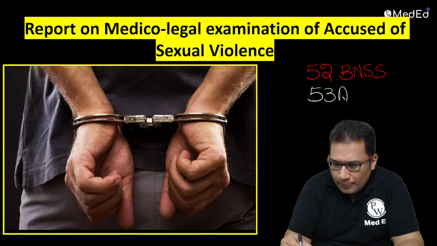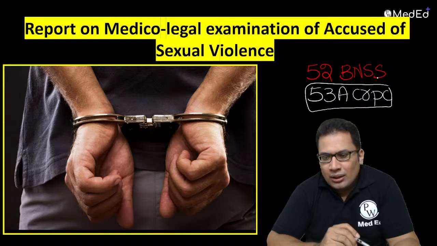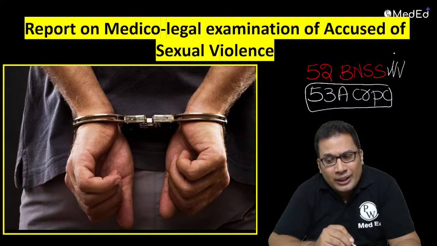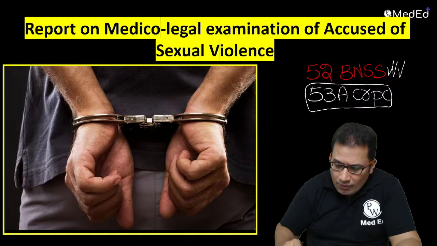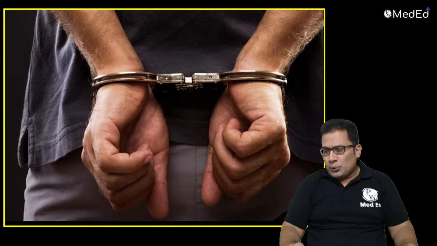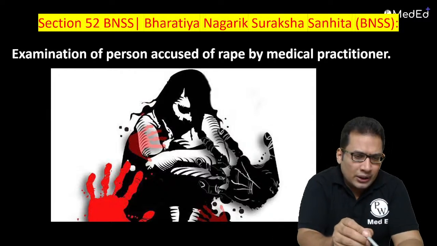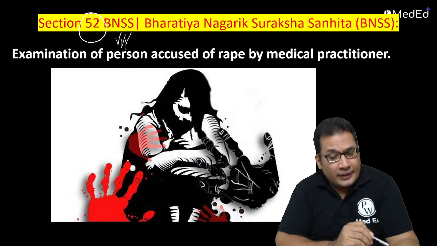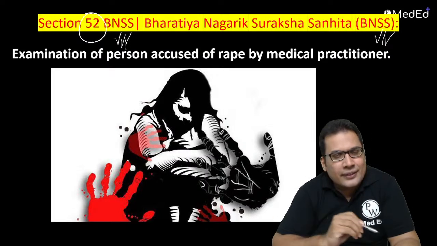Previously it was 53A CrPC, that is, examination of the accused of rape. Now the new MCQ that can be asked is 52 BNSS, Bharatiya Nagarika Suraksha Sanhita. Accused of rape comes under 52 BNSS.